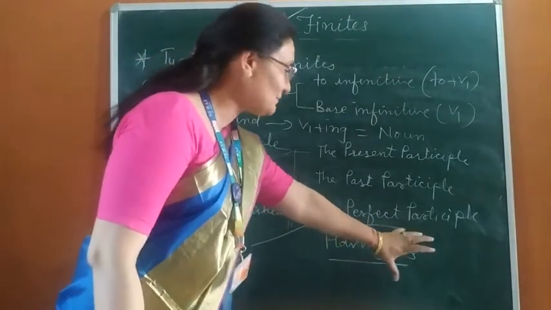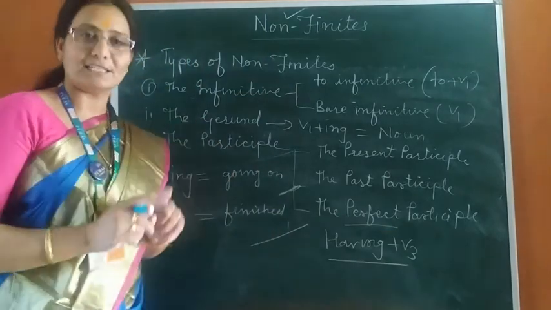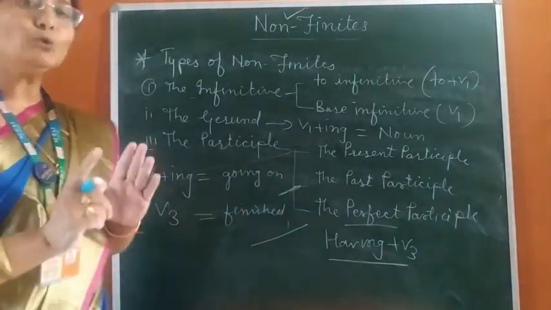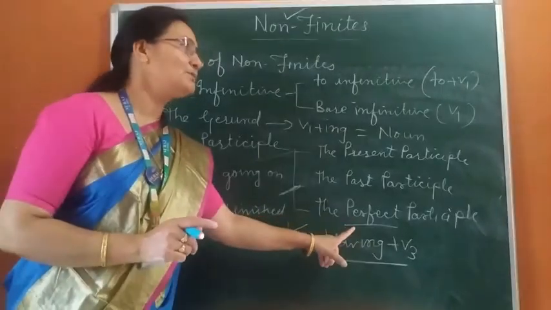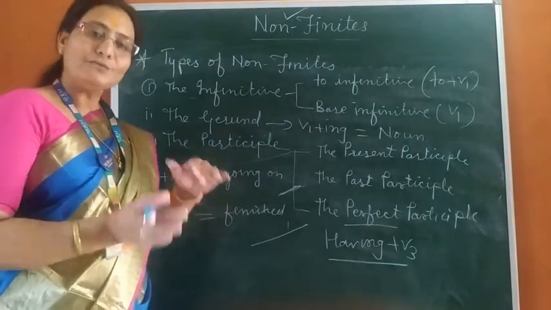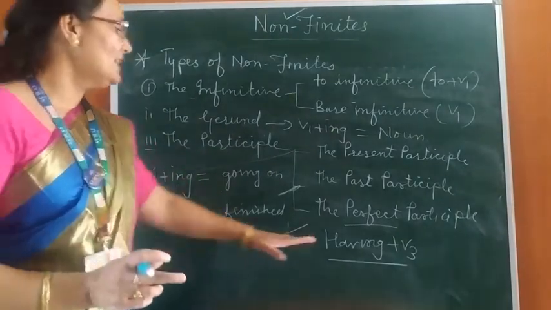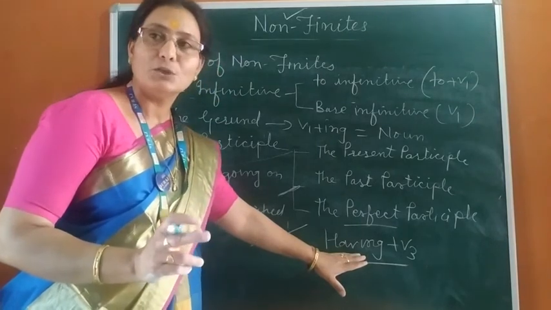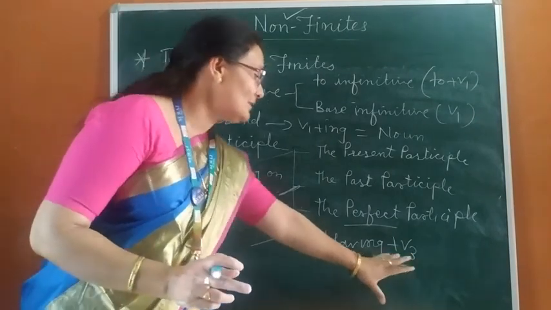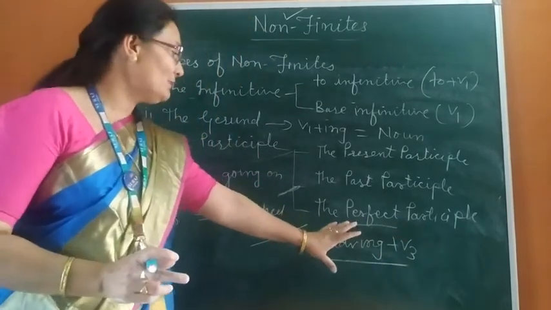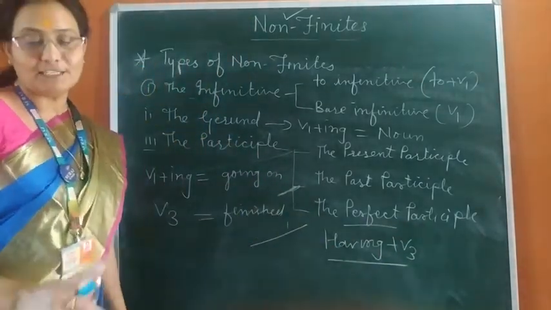In such type of sentence, you will find two actions done by the same subject. So, the action which completes first, you have to put perfect participle before that action. You have to put having plus V3 in the first action. So, it will be called perfect participle.